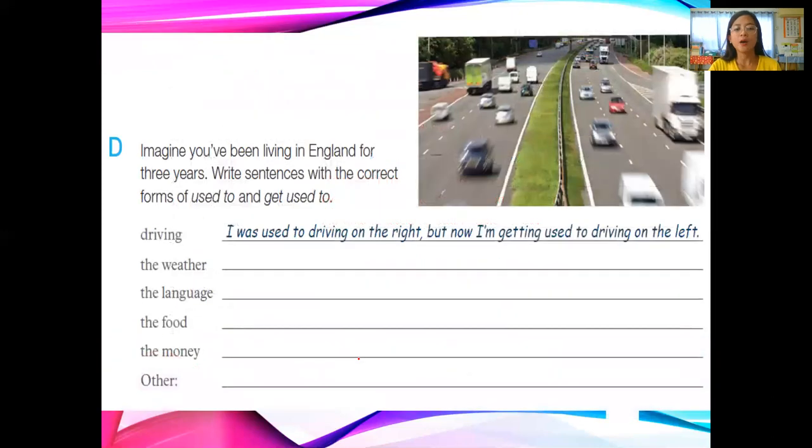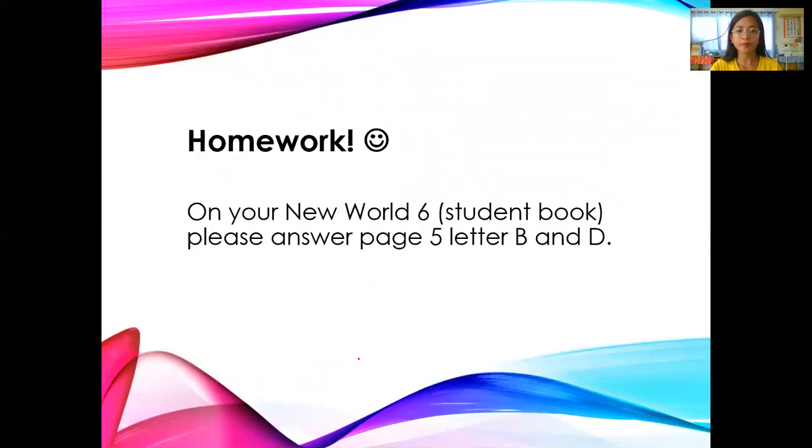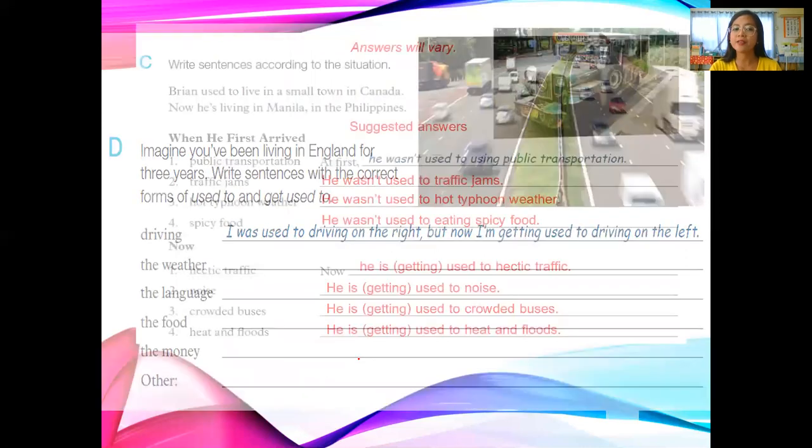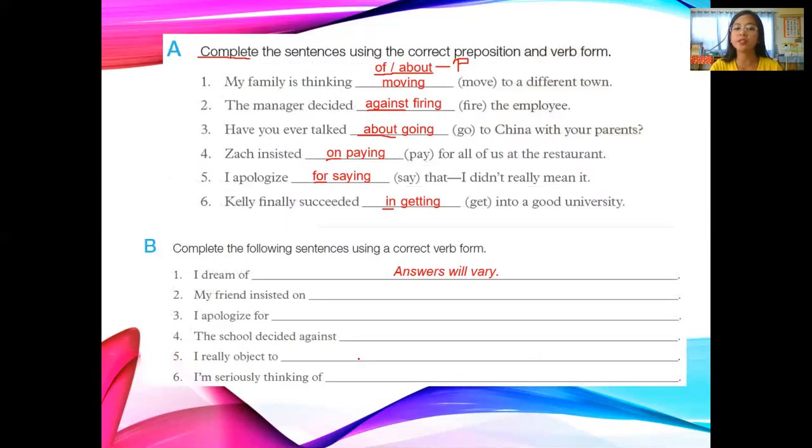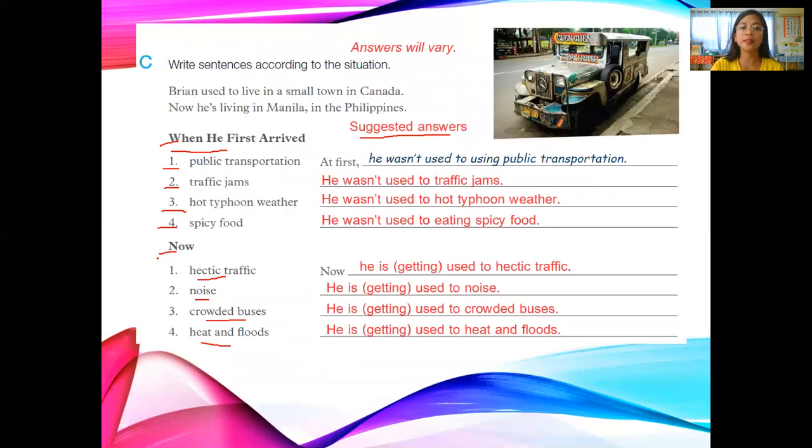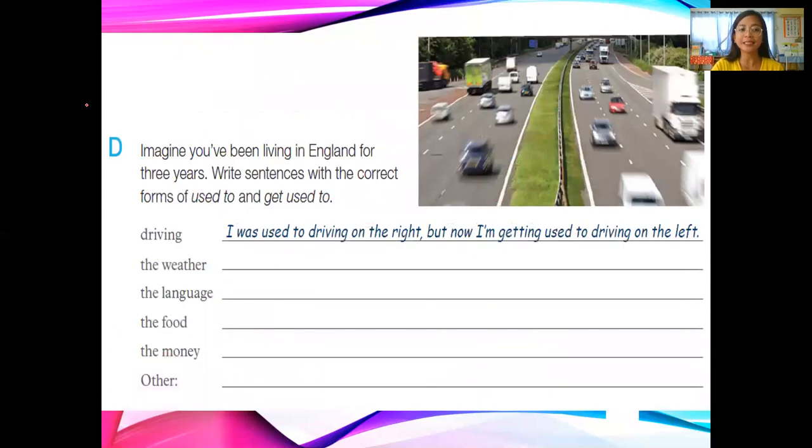So now I will give you homework. On your New World 6 student book, please answer page 5, letter B and D. That's why we didn't answer it. As you can see, we didn't answer this one, letter B. So that will be your homework, and also letter D.